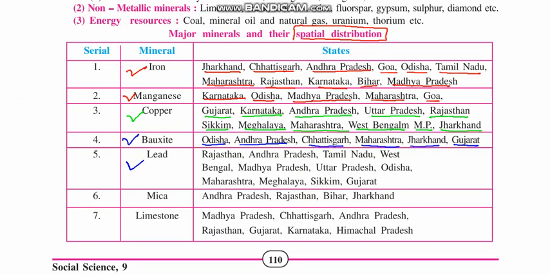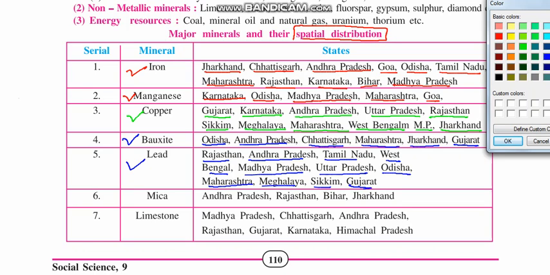Next is lead. Rajasthan is one of the leading states where lead is available. Also Andhra Pradesh, Tamil Nadu, West Bengal, Madhya Pradesh, Uttar Pradesh, Odisha, Maharashtra, Meghalaya, Sikkim, and also in Gujarat it is available in little quantity. Next is mica.